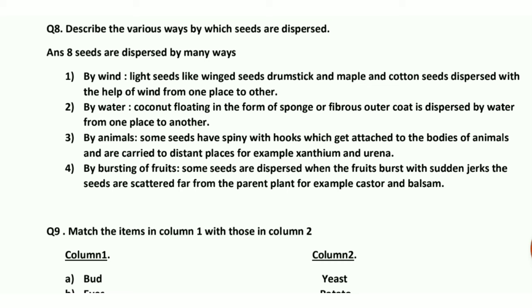Now the fourth method is by bursting of fruits. Some plants grow, mature, dry up and burst with sudden jerks. The seeds are scattered far from the parent plant to cause the dispersal of seeds. For example, castor and balsam.